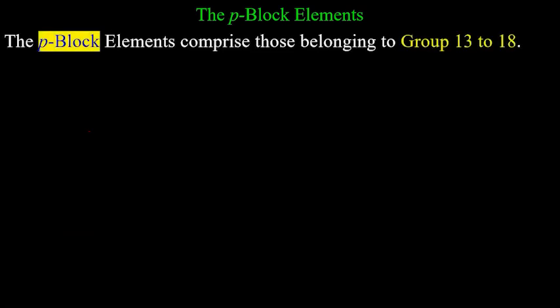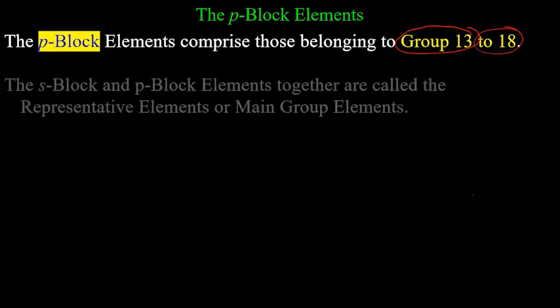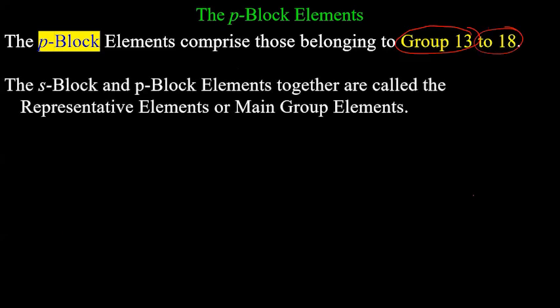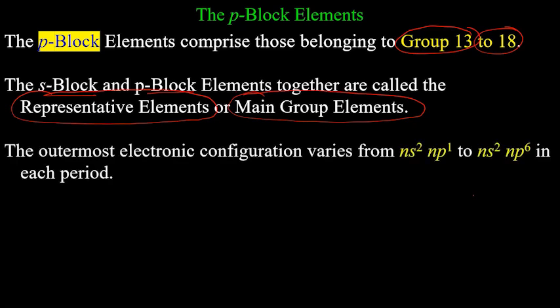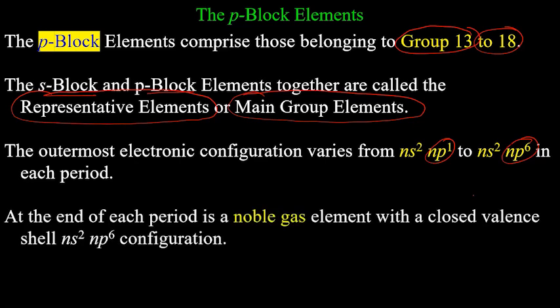P block elements, group 13 to group 18. We have seen p1 to p6 outer electronic configuration. The s block and p block elements together are called representative elements or sometimes main group elements. Hardly you will get it written as main group elements, but representative elements you might get written in your exam. You need to remember, the outermost electronic configuration varies from ns2 np1 to ns2 np6 in each period.